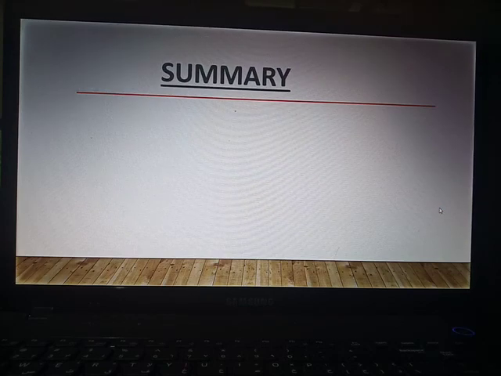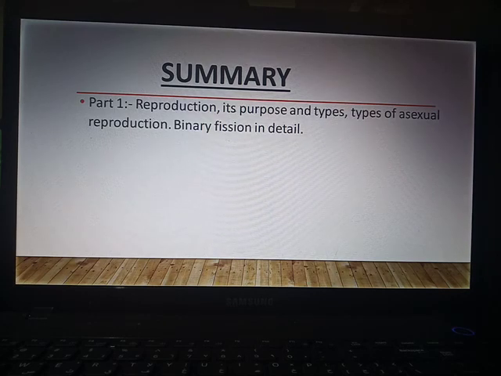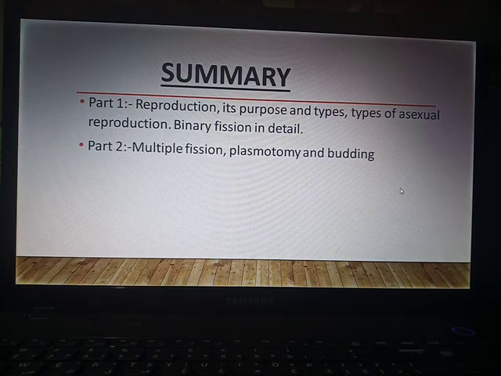So let us summarize this chapter, what we have done till now. In the first part, we discussed reproduction, its purpose, types of asexual reproduction and binary fission in detail. In the second part, we discussed multiple fission, plasmotomy and budding in yeast.